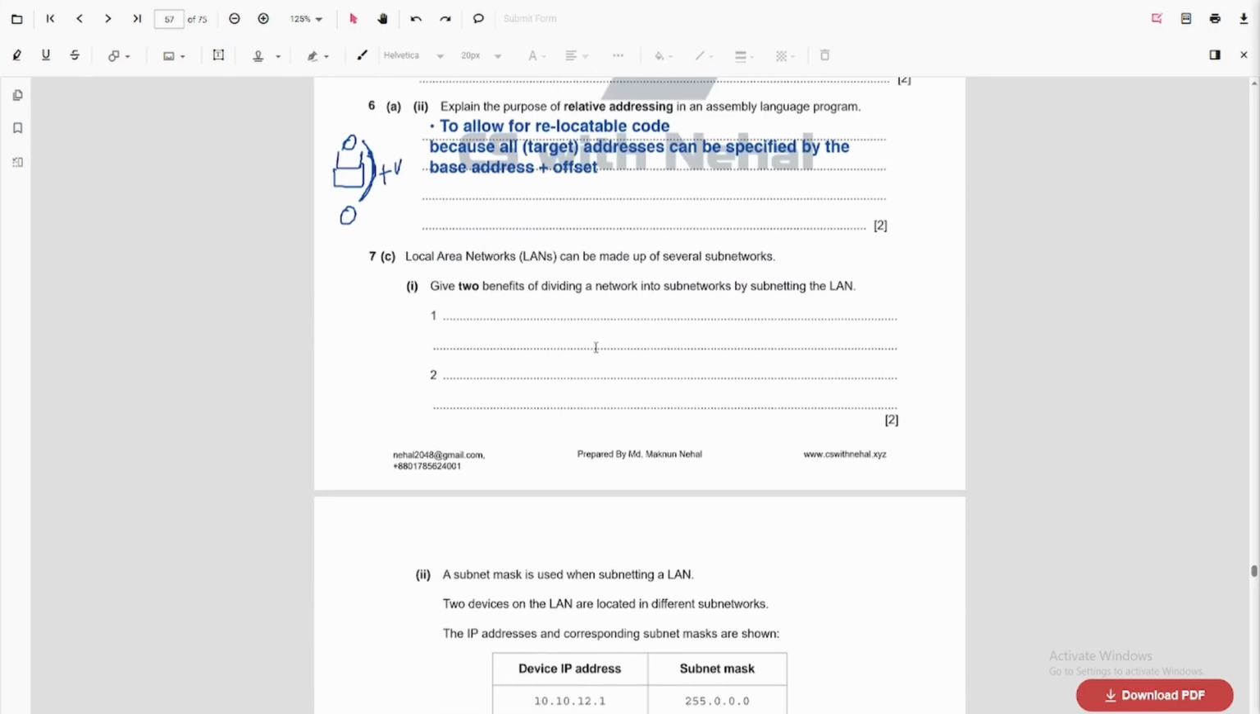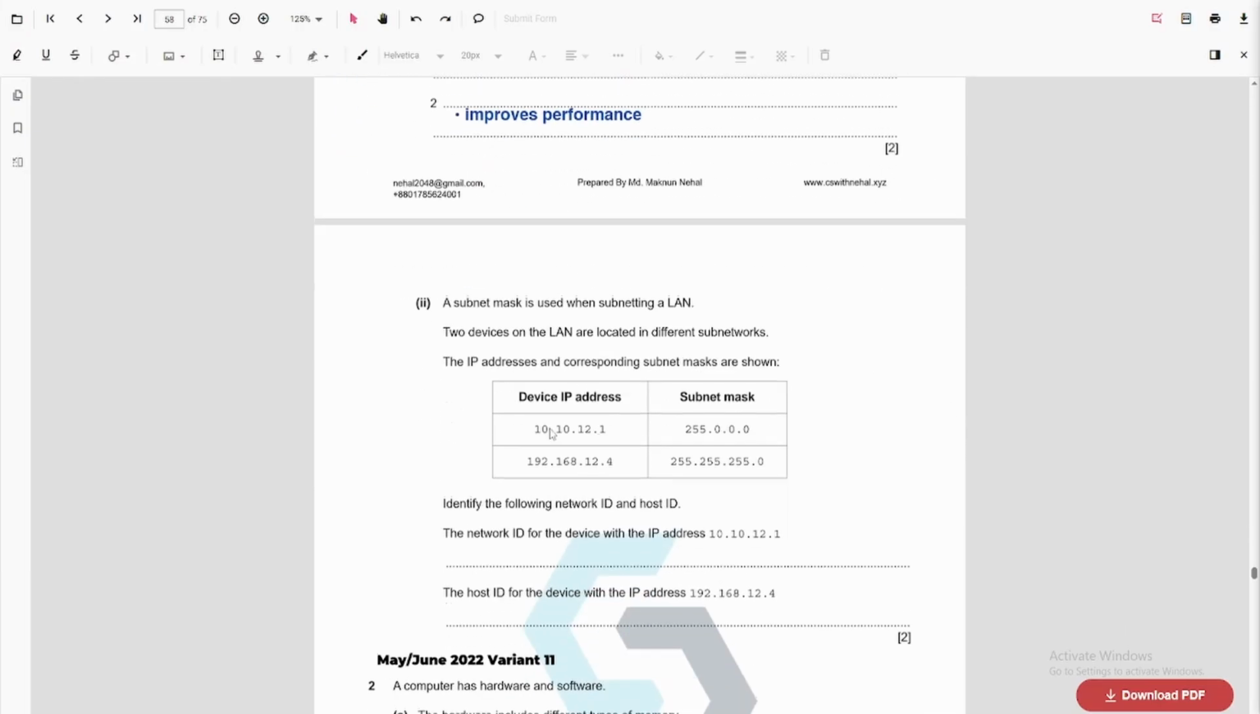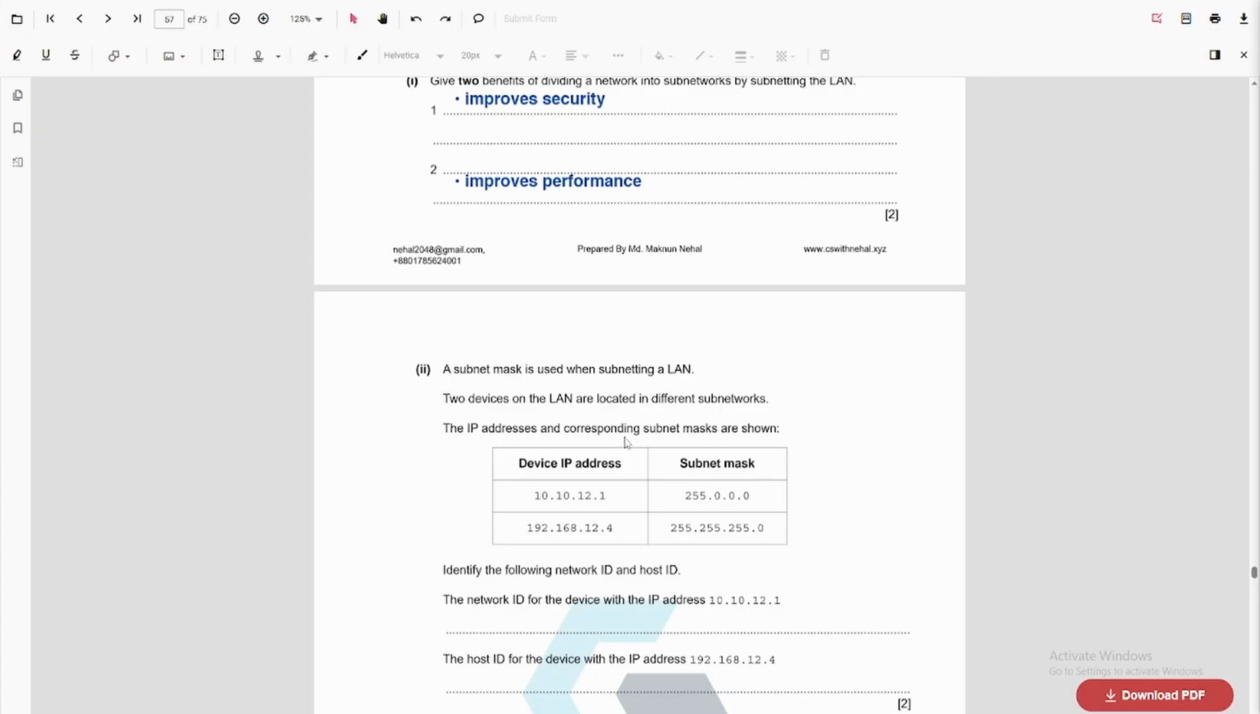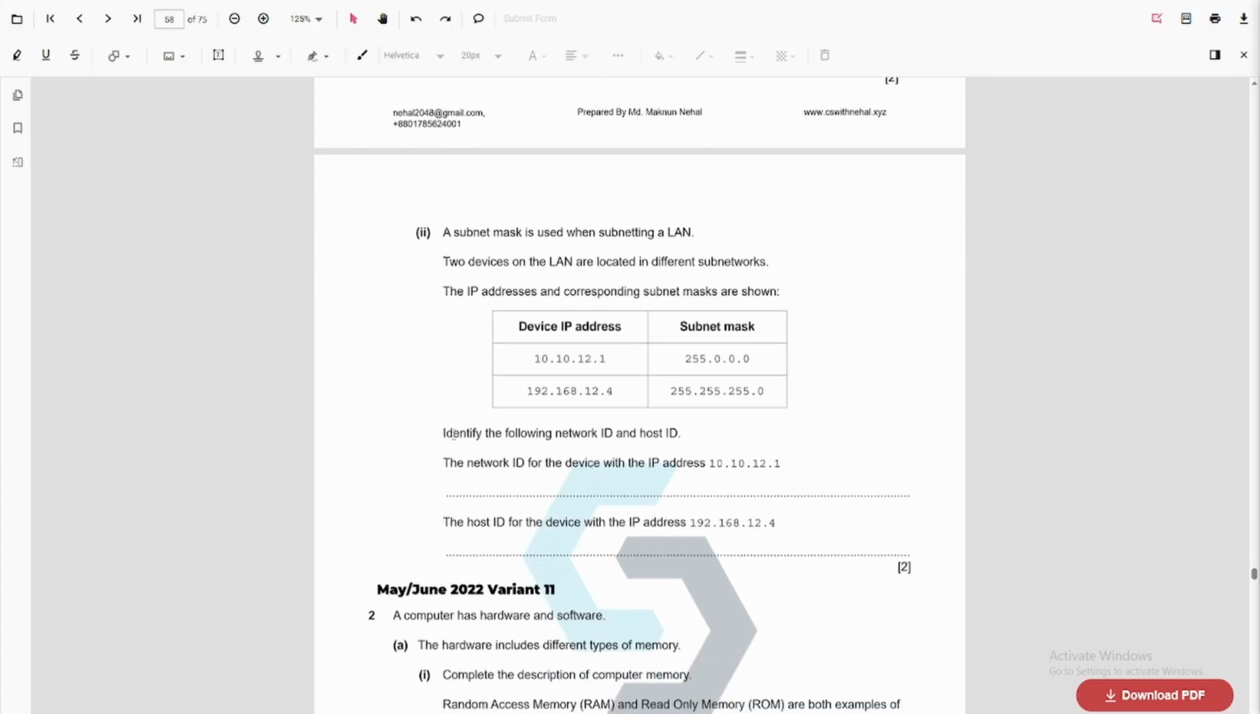Next question is about the benefits of subnetting. We already covered this. Next question. A subnet mask is used when subnetting a LAN. Two devices on the LAN are located in different subnetworks. The IP address and corresponding subnet mask are shown. Identify the following network ID and host ID. The network ID for the device with the IP address of this. The host ID of the device with the IP address of this.